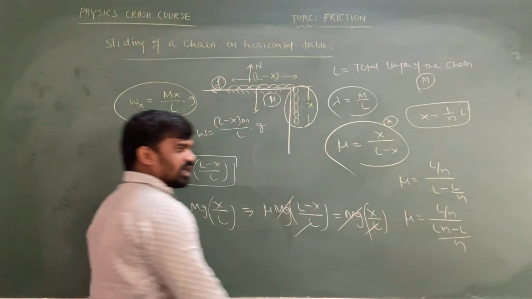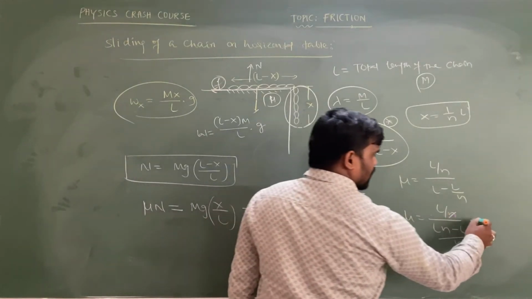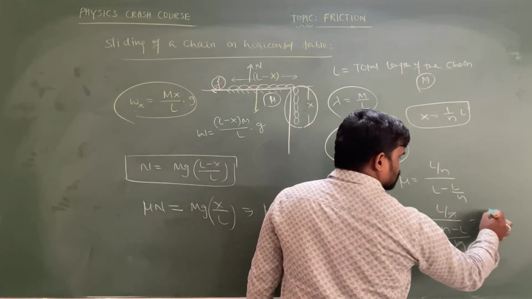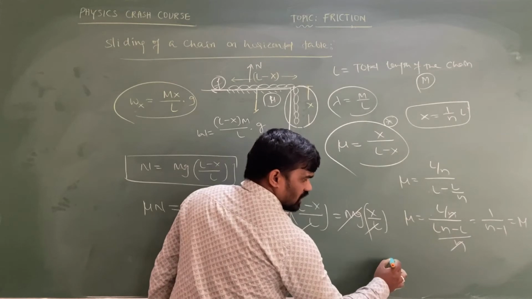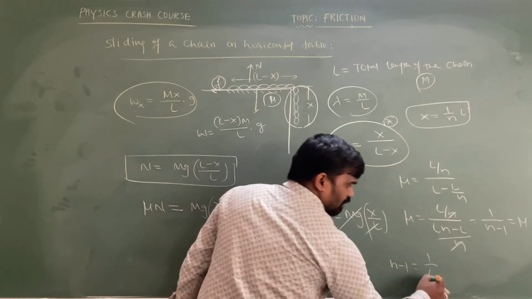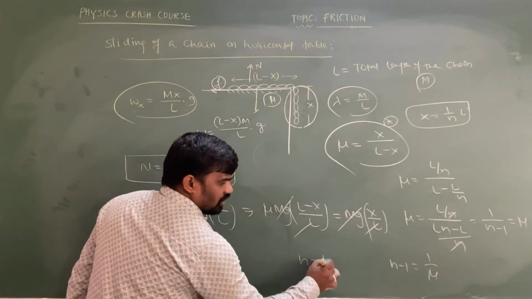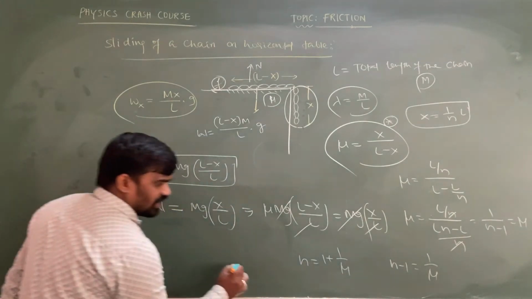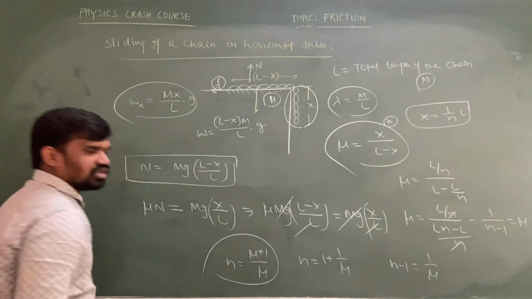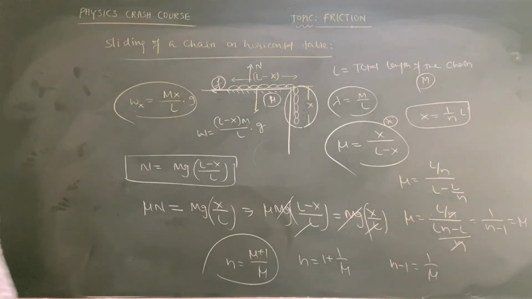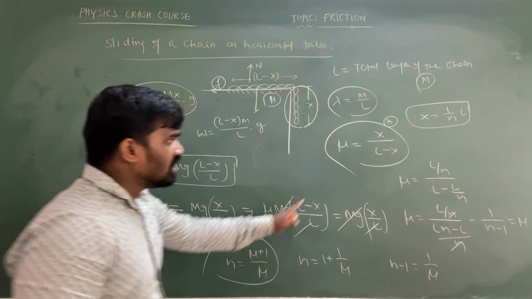So you can cancel this n and take L as common. So 1 by (n minus 1) equals mu. Then n minus 1 equals 1 by mu. So n equals 1 plus 1 by mu. So n equals (mu plus 1) by mu. So this is the value of n in terms of the coefficient of friction.